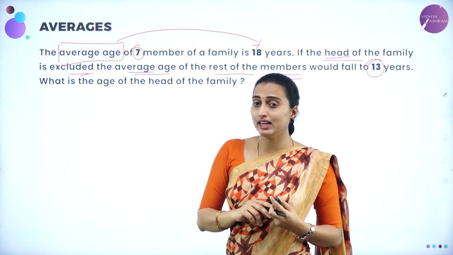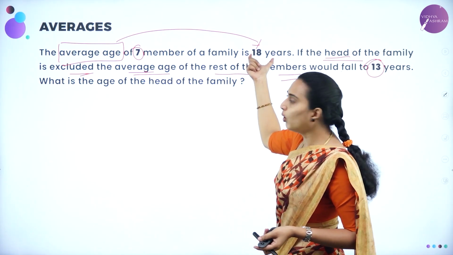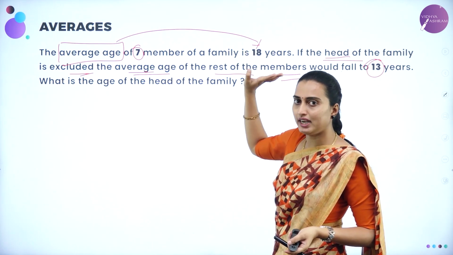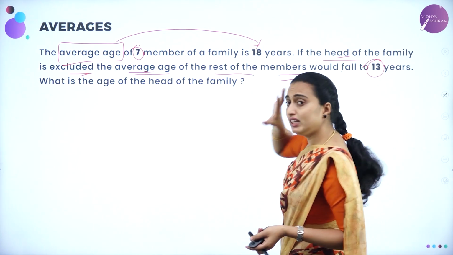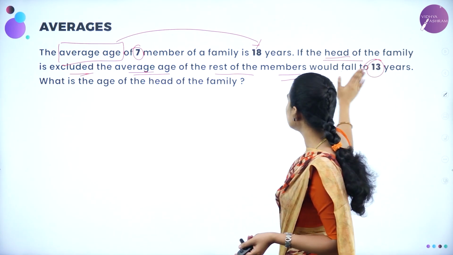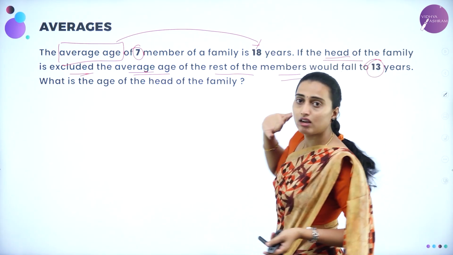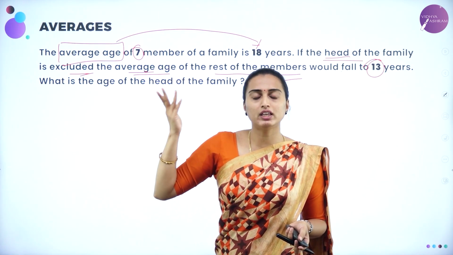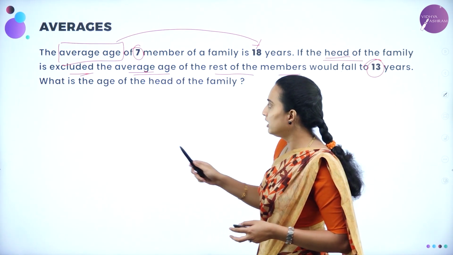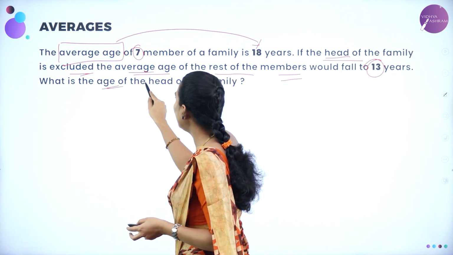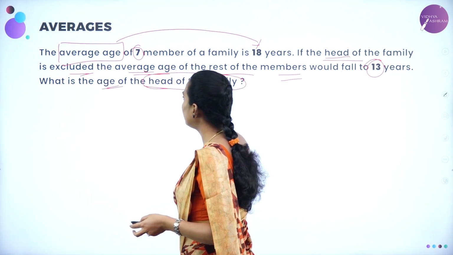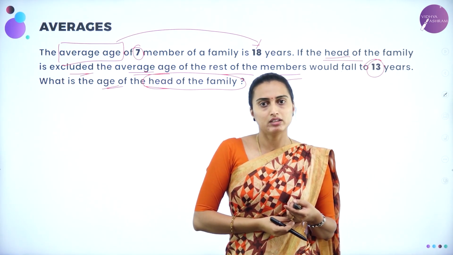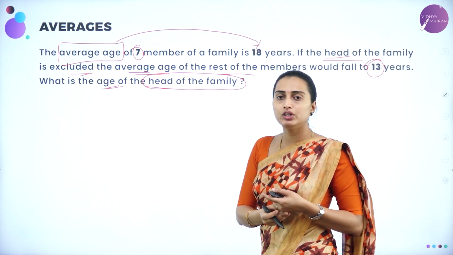That means you have to calculate here. The average age including the head of the family is 18 years; leaving out the head, it is 13 years. They have asked particularly for the age of the head of the family. So I am going to take it here.